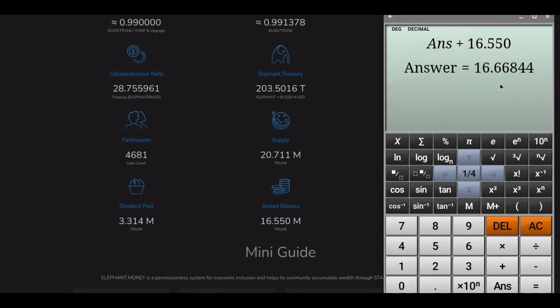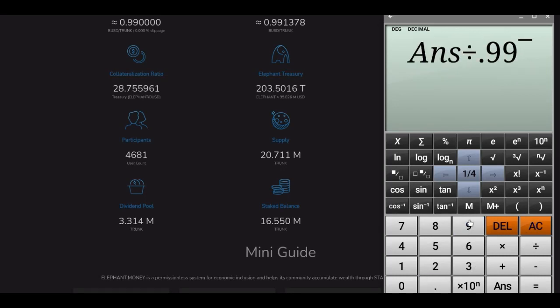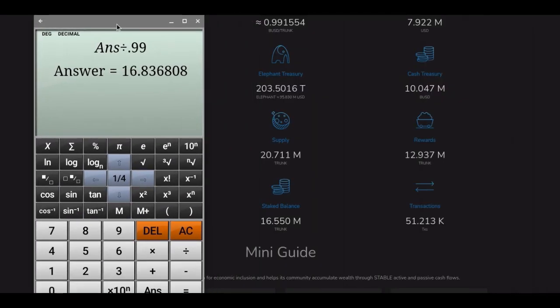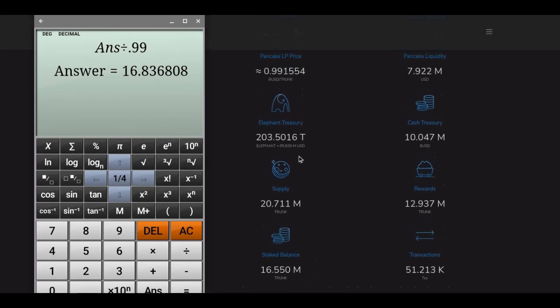Now, since one trunk equals 0.99 BUSD, to get this trunk into dollars, we have to divide by 0.99. Now we can see the most money that would be withdrawn from this ecosystem on a single bank run would be $16.83 million. That is absolutely the maximum amount that could be withdrawn in one day. If we look at the total amount in the elephant treasury and the cash treasury, we see there is $105 million. This means if every investor withdrew and claimed the maximum amount in a single day, there would still be over $90 million left in the reserves.